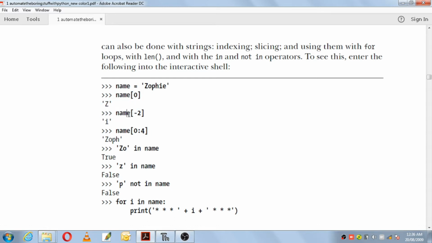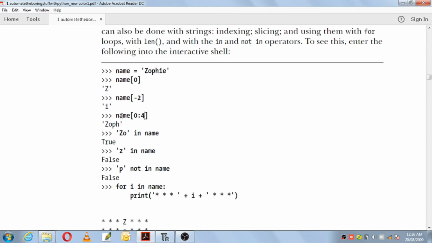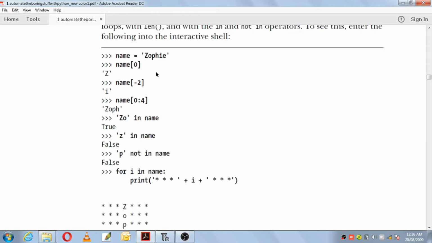Next you have name[-2]. This is negative indexing. That means it will take the values from the reverse. So -2 here will be I. This is also an example for indexing, and here is an example for slicing: name[0:4]. It will take the values from 0, 1, 2, 3. The 4 is only the end value, you cannot take the 4th character there. You can only take 0, 1, 2 and 3. So it will print Zoph, that is 0 to 3. This is an example for slicing.